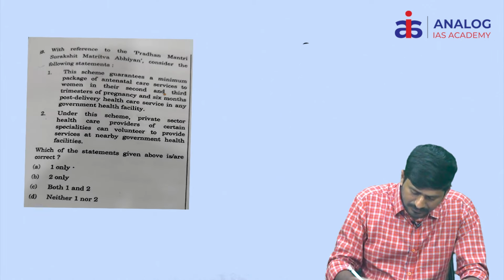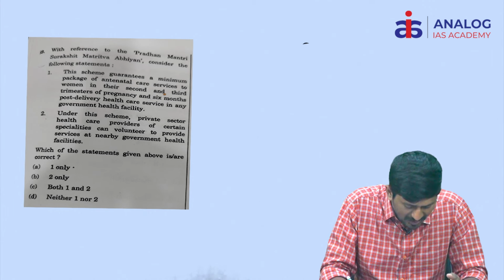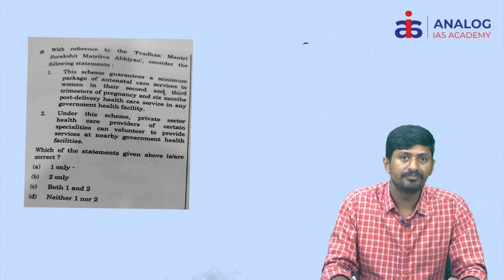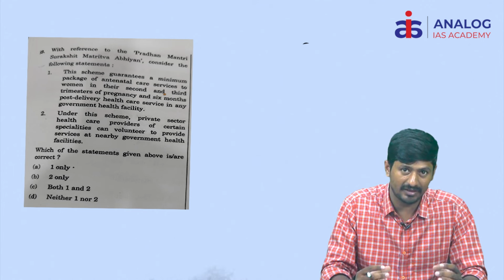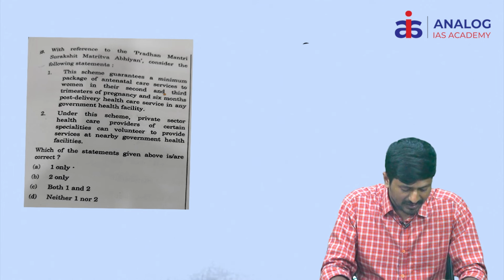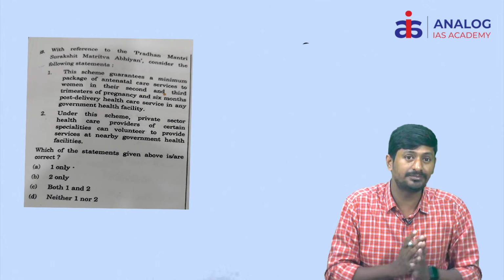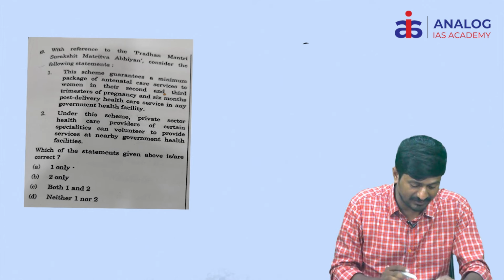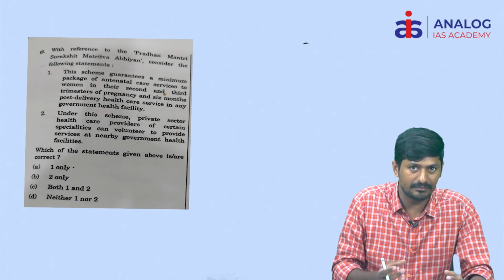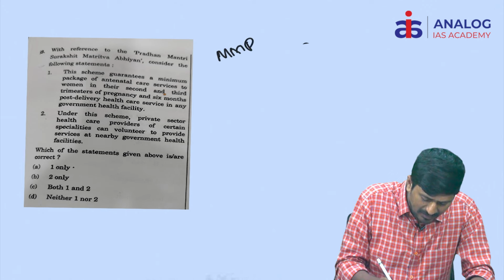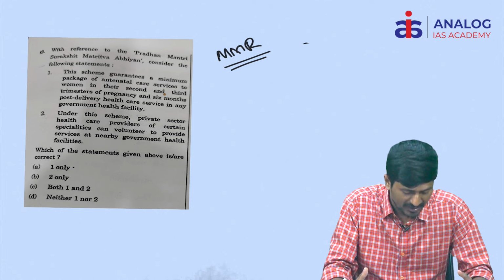Right. Coming to the next question, with reference to Pradhan Mantri Surakshit Matritva Abhiyan, consider the following statements. See, this is a very, very interesting question as far as my knowledge is concerned. Why? Because the examiner has thrown a trap onto the students by using this particular question. Look at this trap, where the trap is. Basically, Pradhan Mantri Surakshit Matritva Abhiyan is a scheme to reduce the maternal mortality rate.